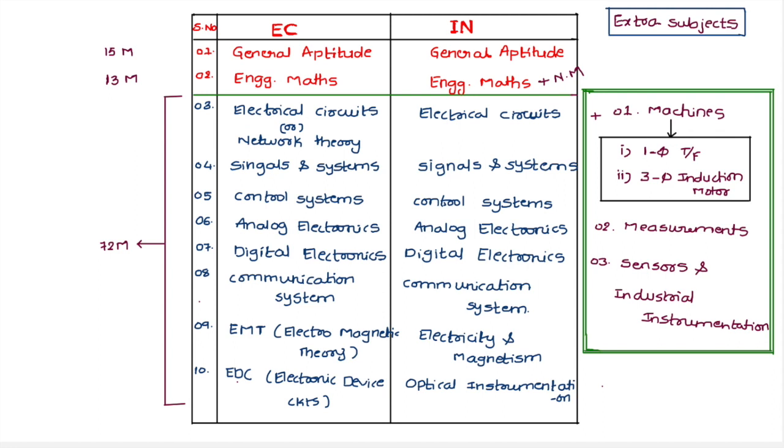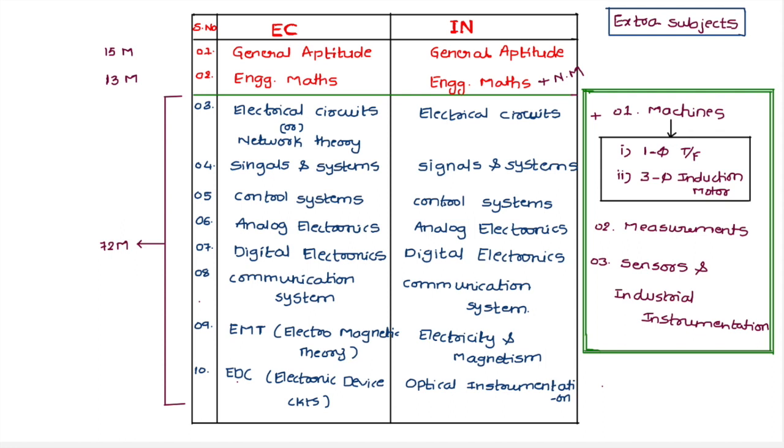Next, when it comes to the technical part, electrical circuits is a subject for EC as well as instrumentation, but in addition to electrical circuits, machines are also added for this 2021 year. For instrumentation engineering students, electrical circuits plus machines is the combined subject.